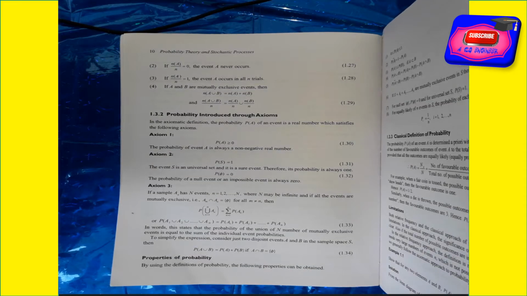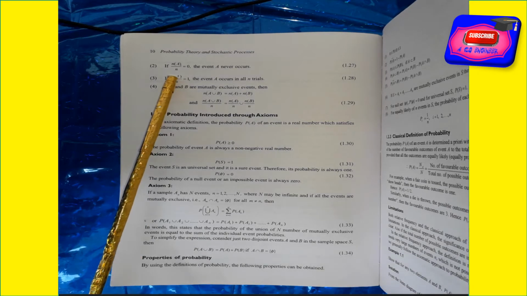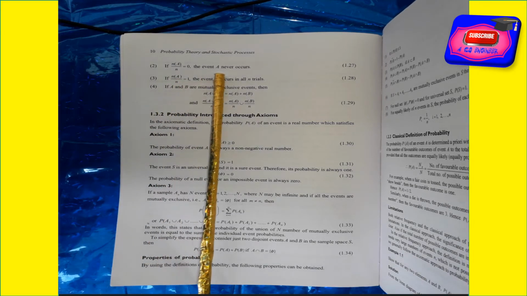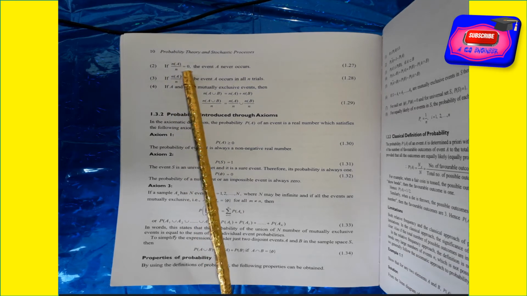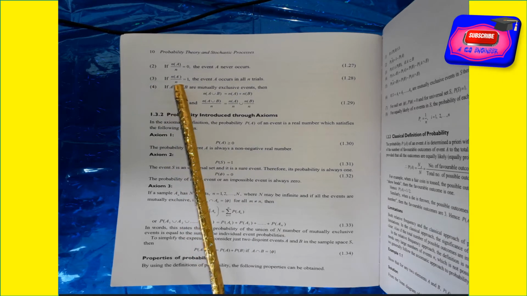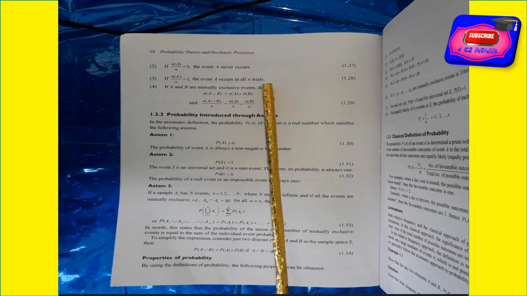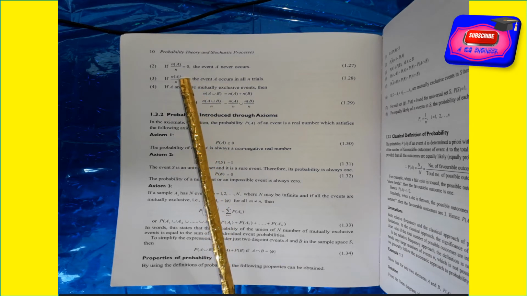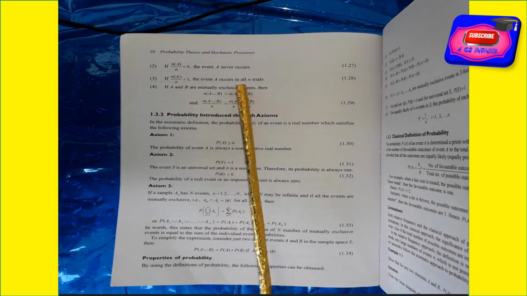If n(A) by n is equal to 0, the event A never occurs. If n(A) by n is equal to 1, the event A occurs in all n trials. That is, when the relative frequency is equal to 1, the event occurs in all n times.